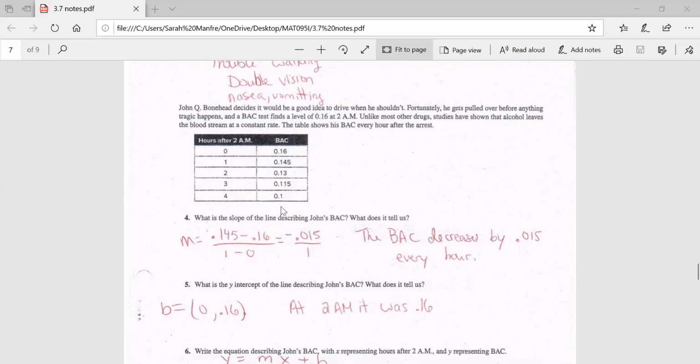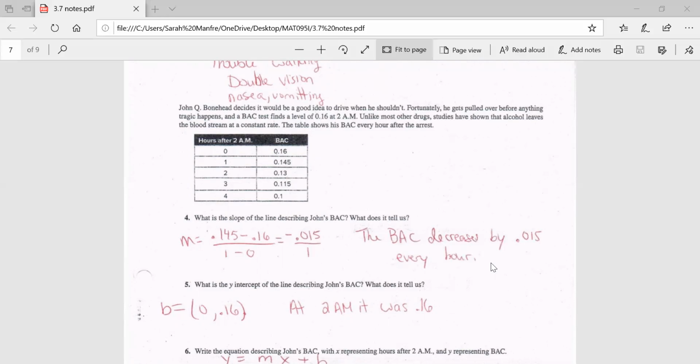So what's the slope? You could pick whatever 2 points you want. I picked the first 2 points and subtracted them. So I picked 0, 0.16 and 1, 0.145. When you subtract them, you're going to get a negative number. So negative 0.015 over 1. And this means that his blood alcohol content decreases by 0.015 every hour. So every hour, the blood alcohol is going to decrease by 0.015%.